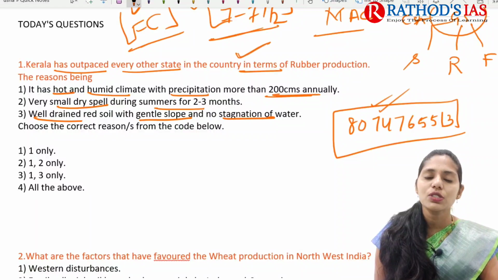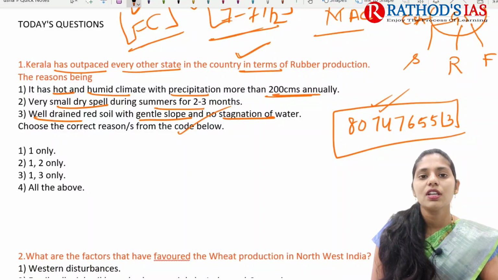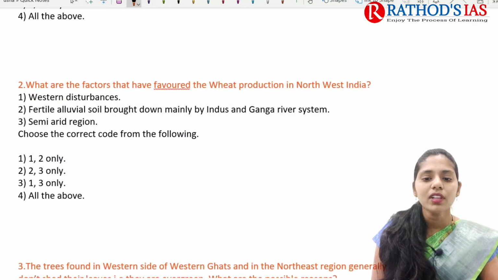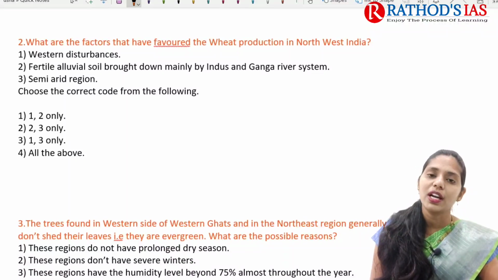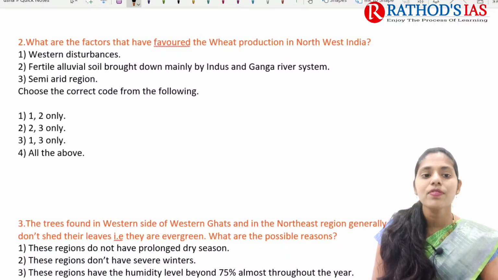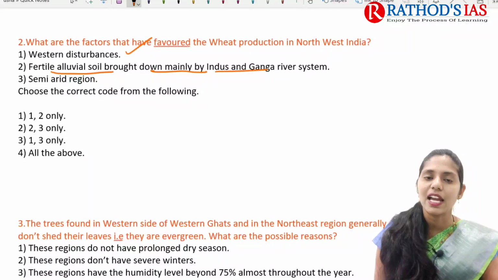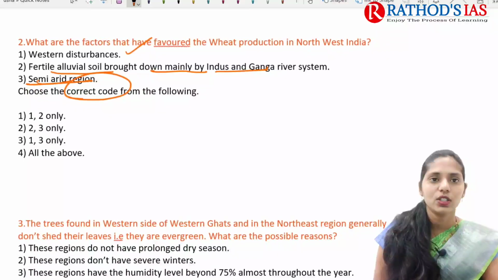If you know the characteristics for the growth of rubber, then you can easily answer this question, and you can get the answer if you have completed your NCERTs. The next one is: what are the factors that favor wheat production in northwest India? You already know that in Punjab and Haryana, wheat is grown extensively. The first factor is western disturbance. The second is fertile alluvial soil brought down mainly by the Indus and Ganges river systems. The next is a semi-arid region. Here you need to identify the correct code.